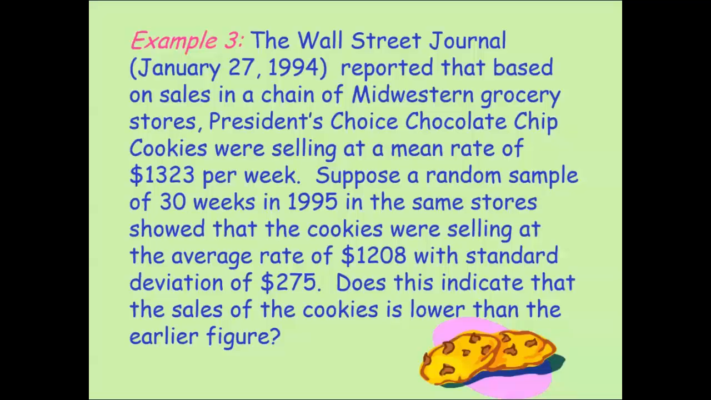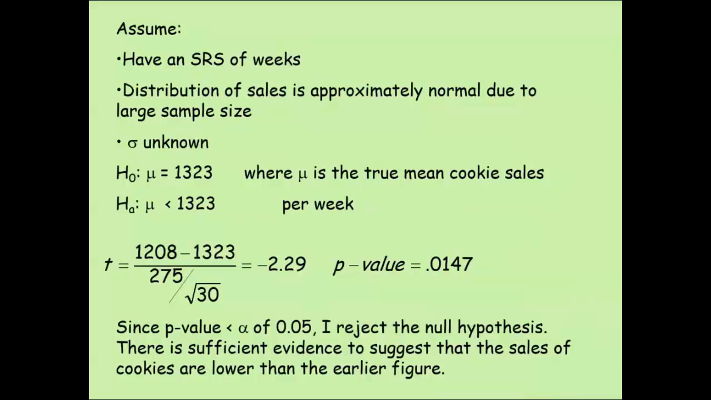Okay. So let's jump through the hoops and just make sure that we understand what we're dealing with here. Do we have an SRS? It does state the word random in the problem. Do we have a normal sample size? In this case with 30 weeks, the sample size is large enough to be normal, and nowhere does it say that sigma is unknown. So as far as assumptions go, we're good. What about everything else? Well, let me put up the worked out solution so you can see what the process looks like from start to finish.